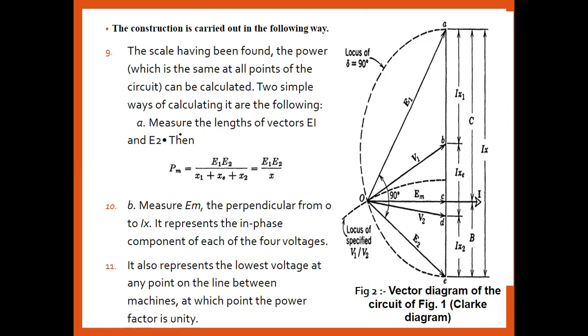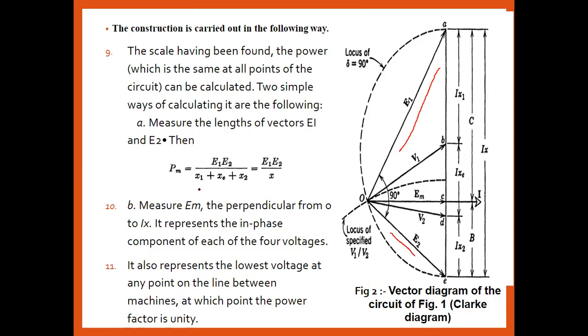How are we able to find the power? It should be calculated at the same point of the circuit. So there are two simple ways of calculating it. Number one: measure the length of the vectors E1 and E2, just measuring from the point O. How long is this length? Just measure this length and the other length from O.